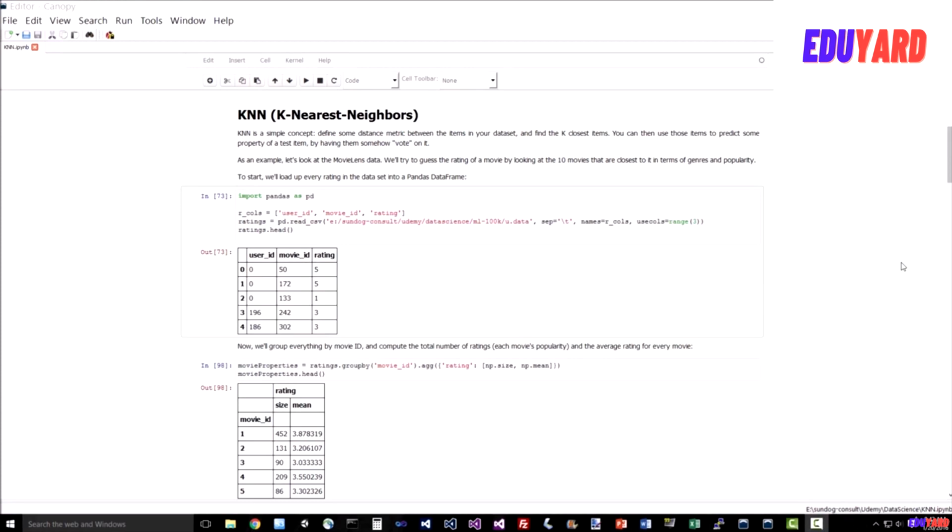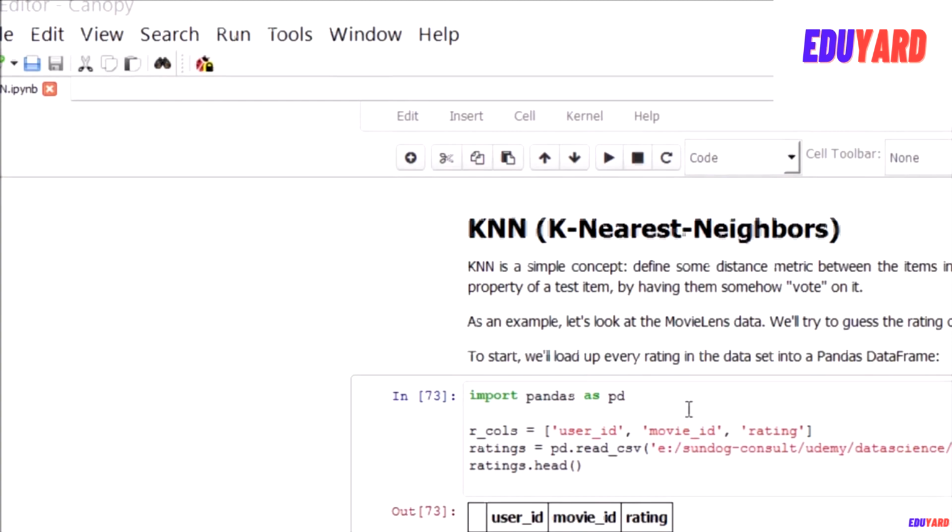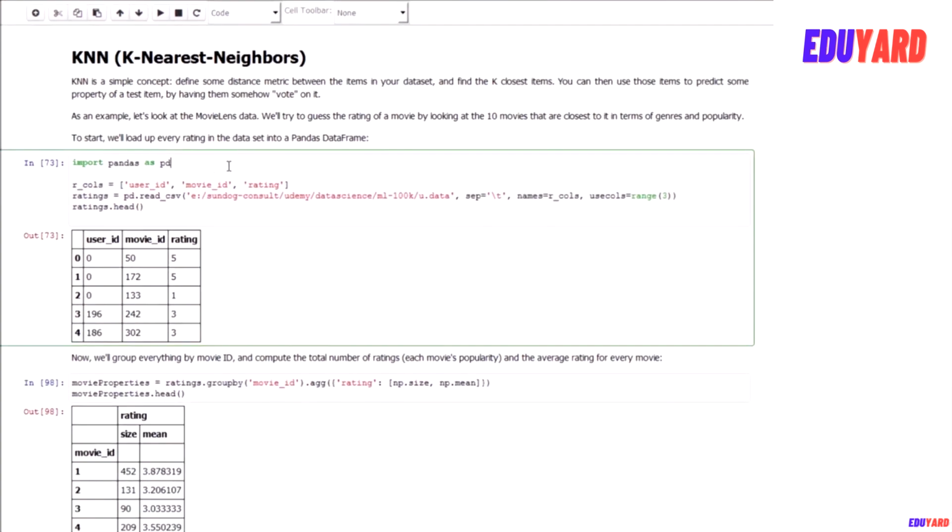So let's dive in and have some fun. Let's have fun with KNN and actually try to predict movies just based on the K nearest neighbors algorithm and see where we get. If you wanna follow along, go ahead and open up the KNN notebook file and play along with me.